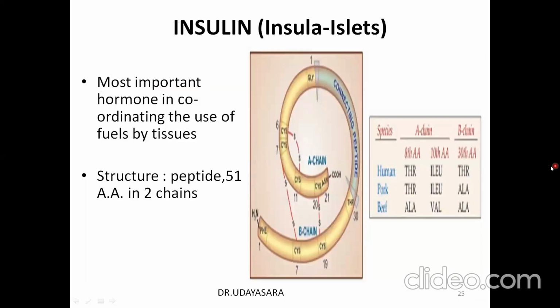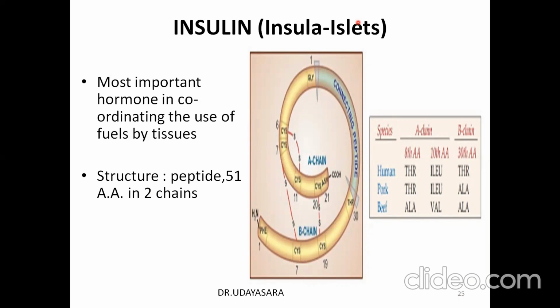Next, we will see about the hormones that are involved in the fed state. The first and most important hormone is insulin. Insula means the islets. Langerhans is a scientist who described alpha and beta cells of the pancreas, and Banting and Best isolated the hormone in a pure form, and Sanger sequenced the amino acids of insulin.